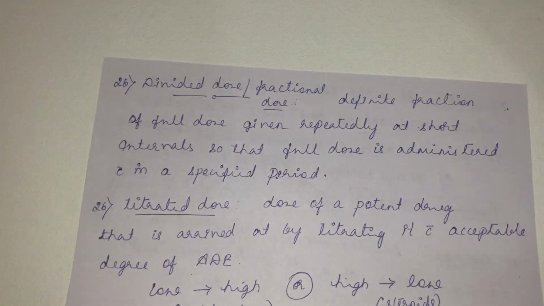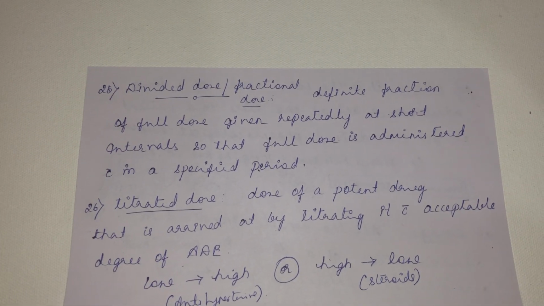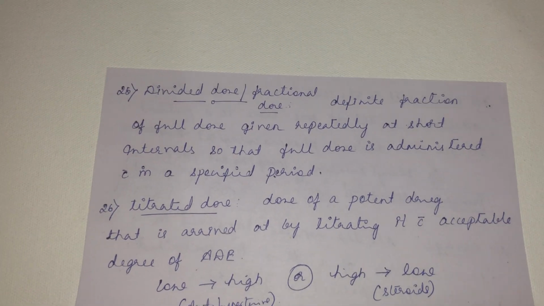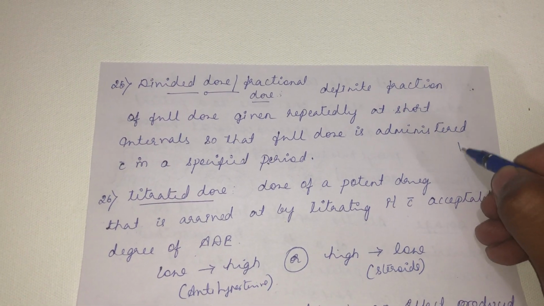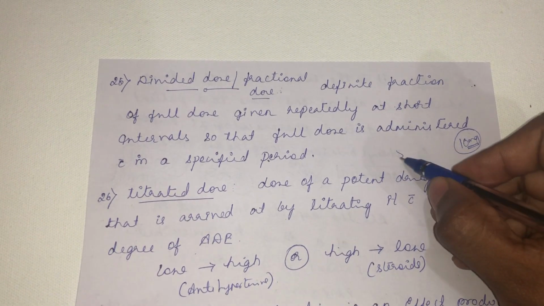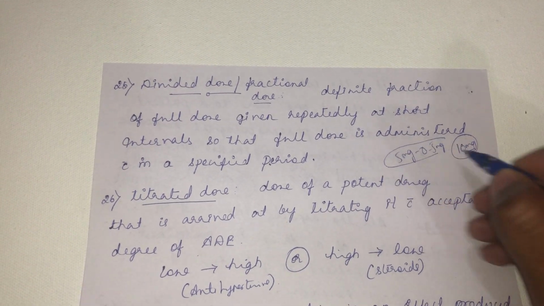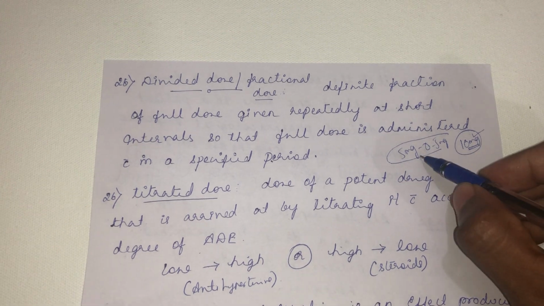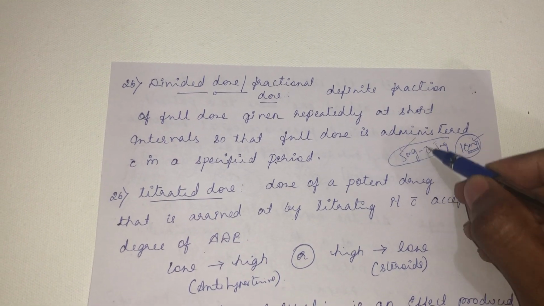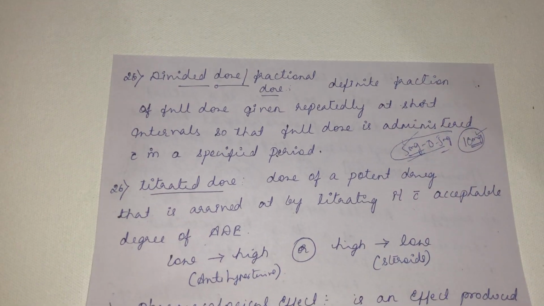Then the divided dose or fractional dose. It is a definite fraction of the full dose given repeatedly at short intervals so that the full dose is administered within a specified period. For example, 10 mg is the full dosage. What we do is take a 5 mg tablet in the morning, then a 5 mg tablet in the evening. So 10 mg is the total dose per day, and the patient is dividing it into parts, 5 mg in the morning, 5 mg in the night. That becomes the divided dose or fractional dose.